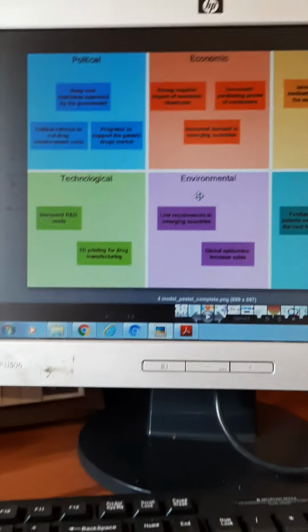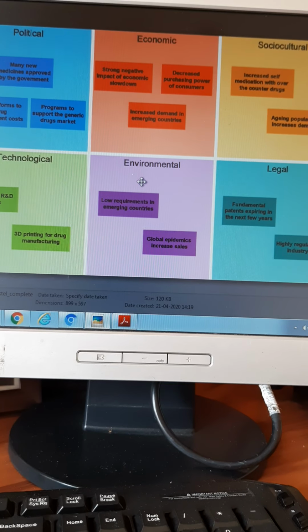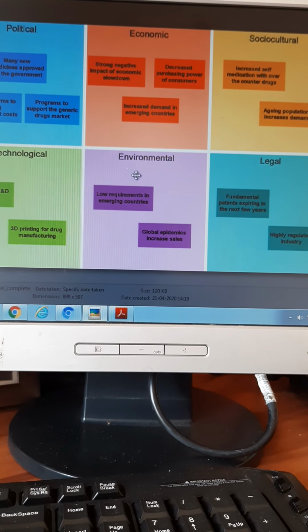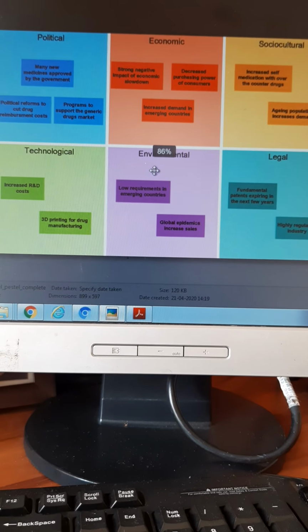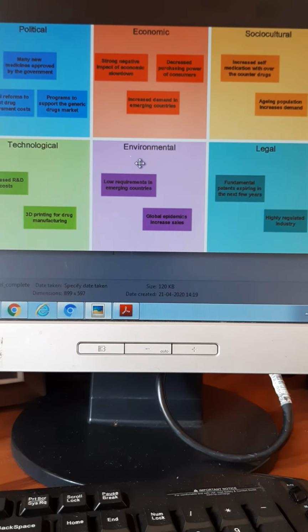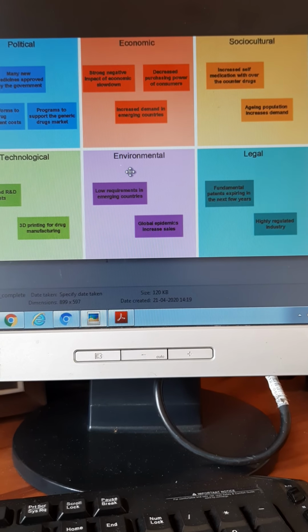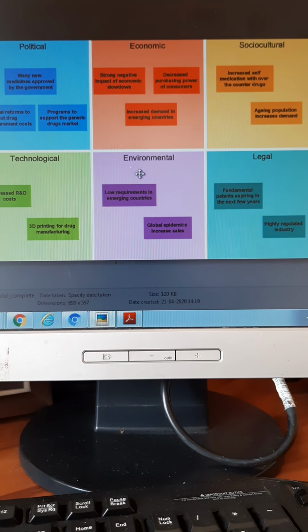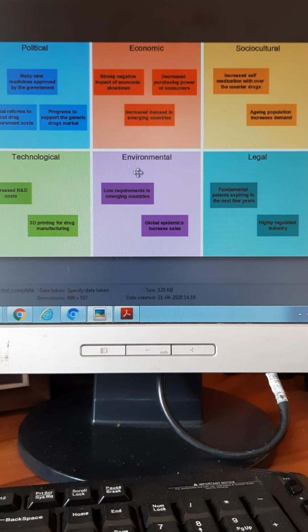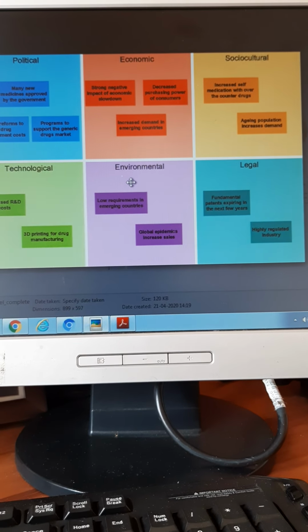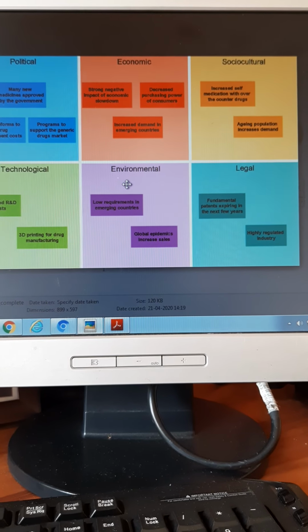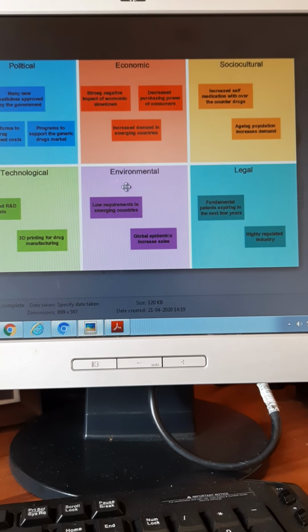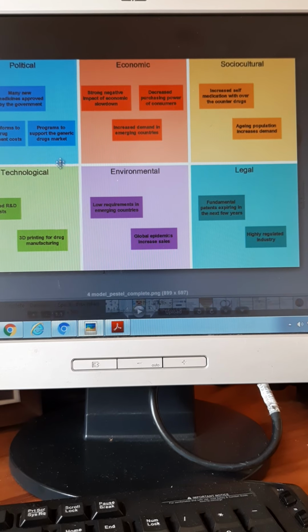This you have seen umpteen number of times. The PESTEL model. What is this PESTEL model? What is the political scenario, economic scenario, socio-cultural scenario, technological scenario, environment scenario, legal scenario. Analyzing all these aspects, and then you get an opportunity.